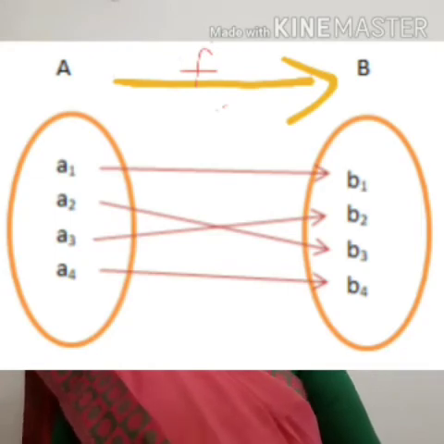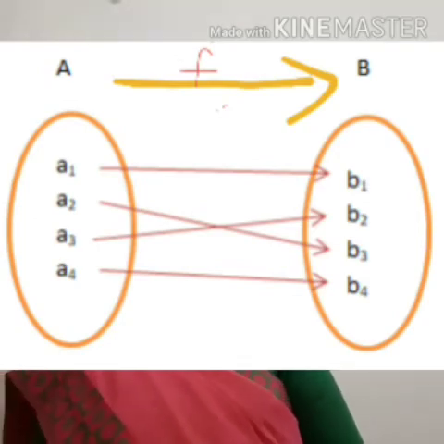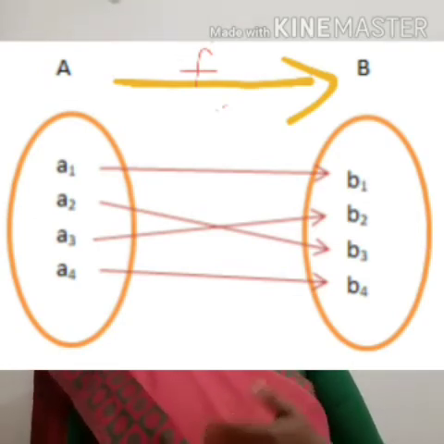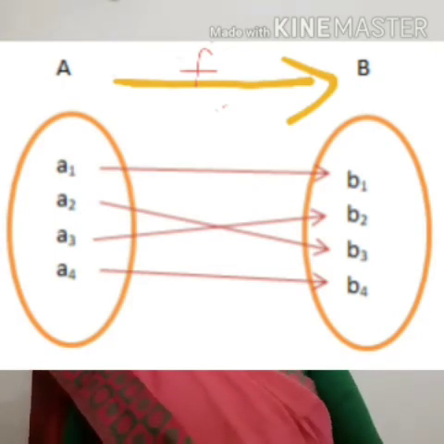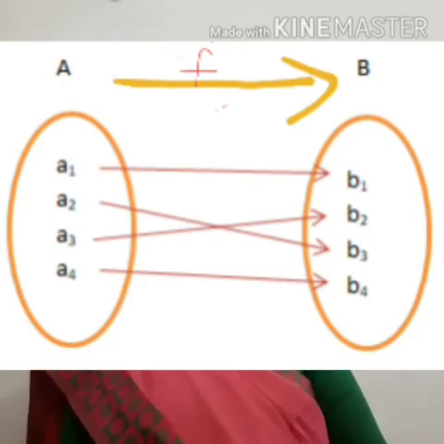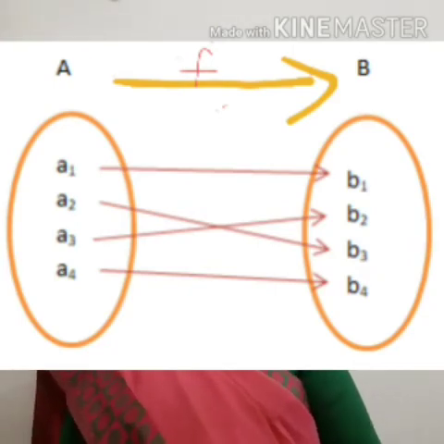Okay, B1 is the image of A1, B2 is the image of A3, B3 is the image of A2, then B4 is the image of A4, isn't it? So here we can see that f is one-one, isn't it? Different elements of A have different images in B, and all the elements of B have pre-images. Therefore, it is onto. Since it is one-one and onto, it is called a bijective function. It is a bijection. I think it is clear for you.